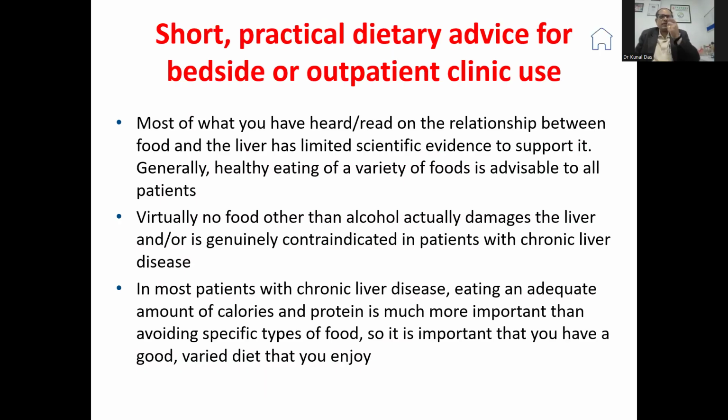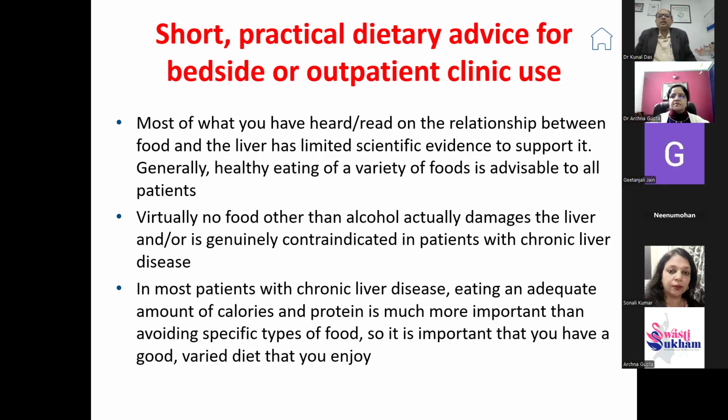Now, dietary advice for bedside or OPD. Most food restrictions are rare, limited, and not scientific. Generally, healthy eating of a variety of foods is advisable. No food other than alcohol should be avoided, and no food can damage the liver. In most patients with chronic liver disease, eating an adequate amount of calories and protein is much more important than avoiding specific types of food.